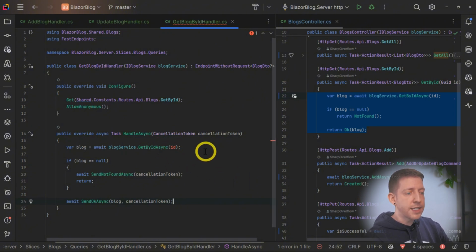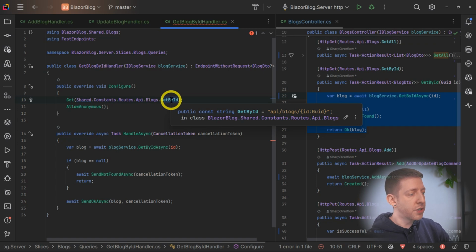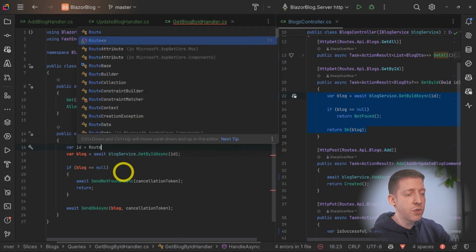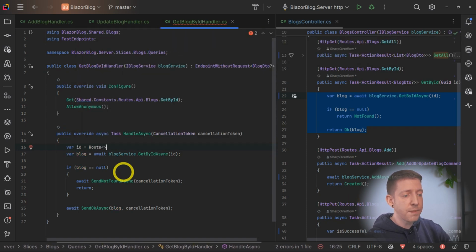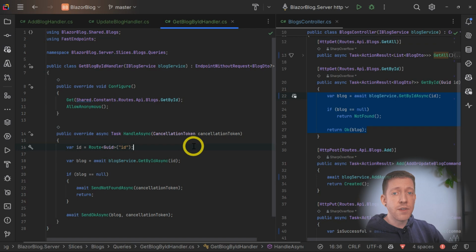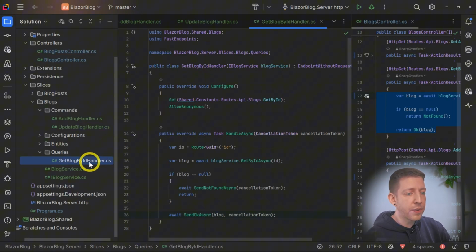So the last thing we need is to be able to get the ID. So to be able to get an ID from a root parameter, if we look at the getById root, we can see that the root contains the ID of the blog that we wish to retrieve. So to get that out, we need to take note of the parameter name, which in this case is ID in lowercase. And then what we can do is we can say var ID equals root, and then you specify the type. So in this case, we know it's a GUID, and then we specify the name here. So that will retrieve a root parameter with the name ID as a GUID, and then we can pass that into our service.